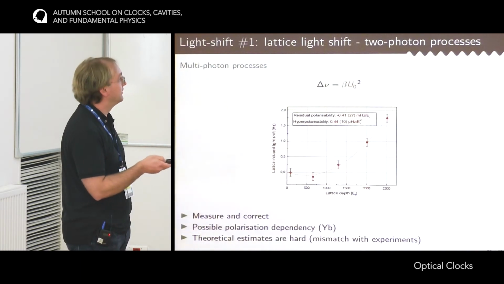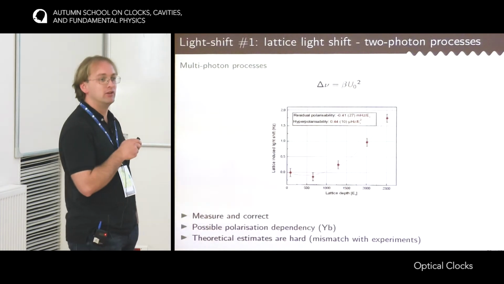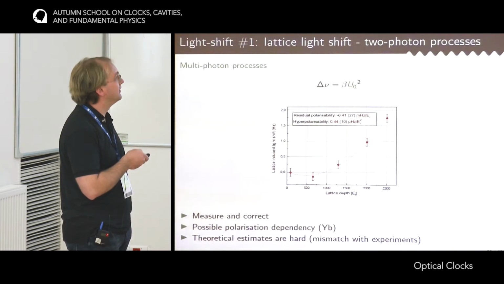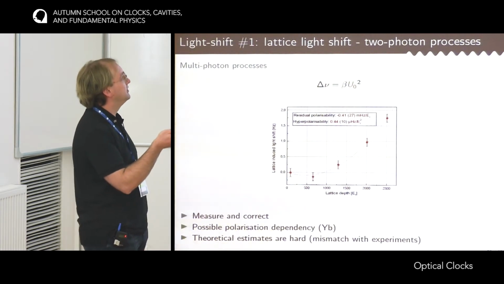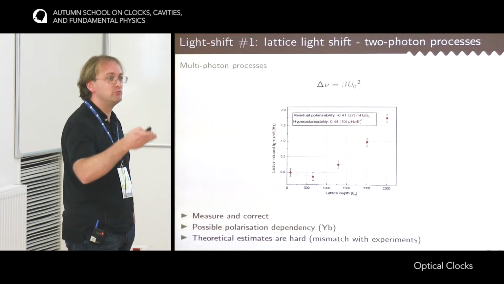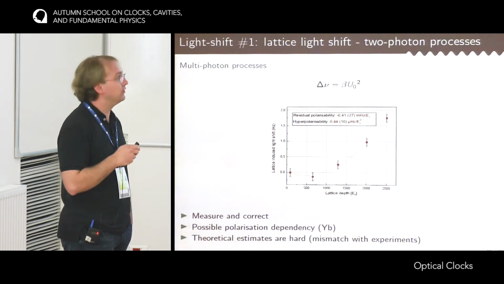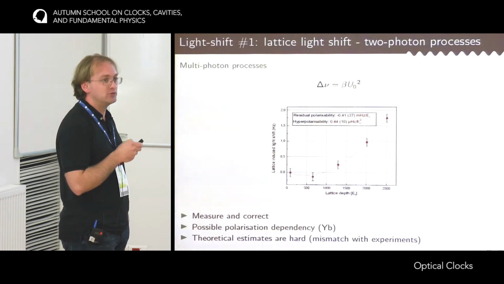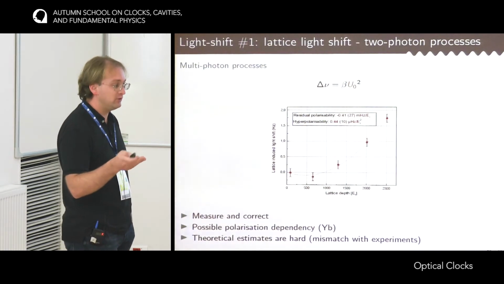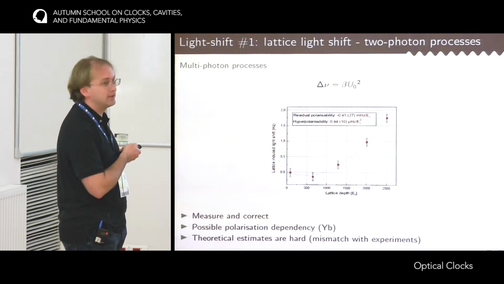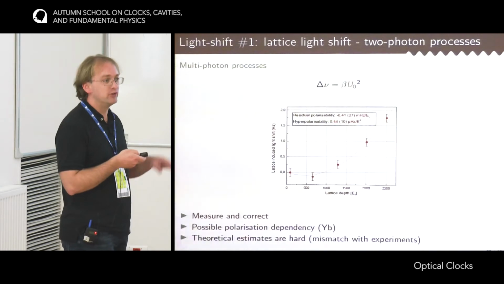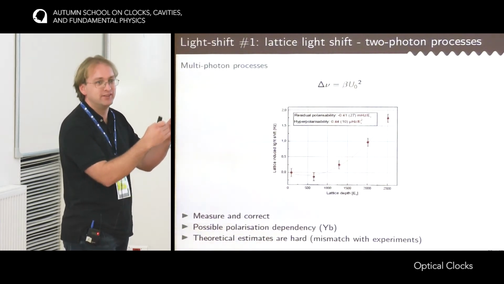But some groups are pursuing probing atoms with even lower trap depths. The reason for that is that the lattice, in addition to introducing light shift, also reduces the lifetime of the excited state. Okay, there are some Raman transitions between the excited state and the ground state due to the photons of the lattice. And so to get rid of that and enable second-long coherence time between the atoms and the clock laser, you will have to go to something like 10 recoils or so. I think 10 recoils is something like the limit, because at 10 recoils you start to have only one level in the optical lattice.